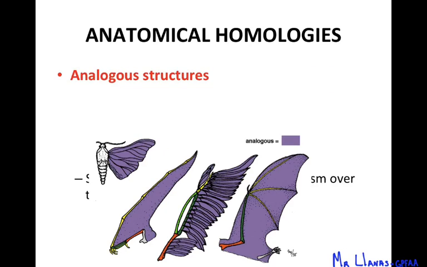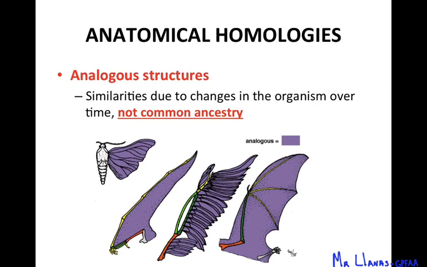Another anatomical homology we call analogous structures. These are similarities due to changes in the organism over time, but not because of ancestry. They don't have a common ancestor. I guess if we go way, way back, yes, we can find a common ancestor to everything, but they don't have a close common ancestor.